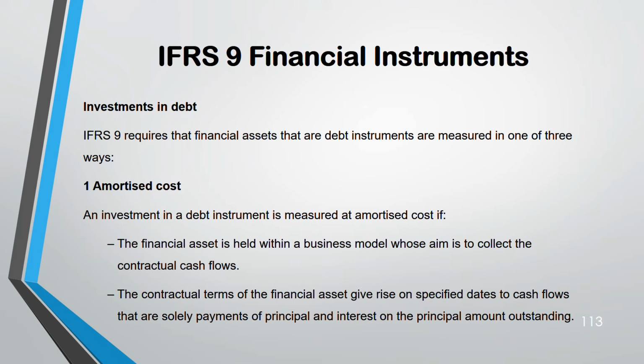Take this for example as a loan. If you are giving a loan, on some specified day you have a right to receive cash, the amount of the loan and the interest on that loan, no? Same way, and you are keeping that loan also. Let's say you are giving a 3 years loan to someone. In these 3 years, you are keeping that loan only. So it's an amortized cost.